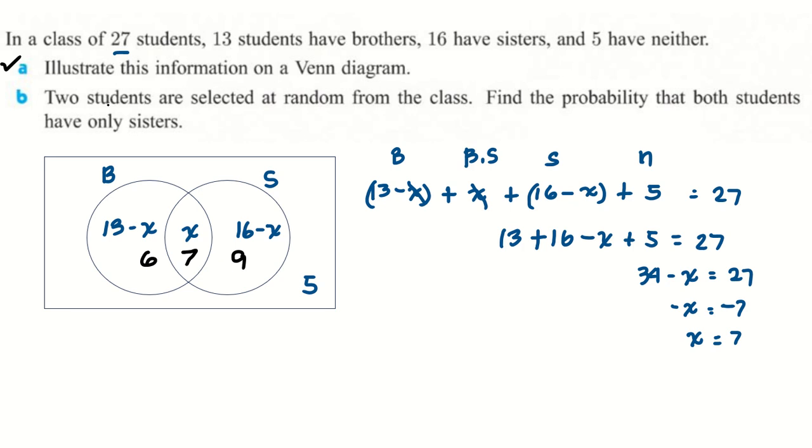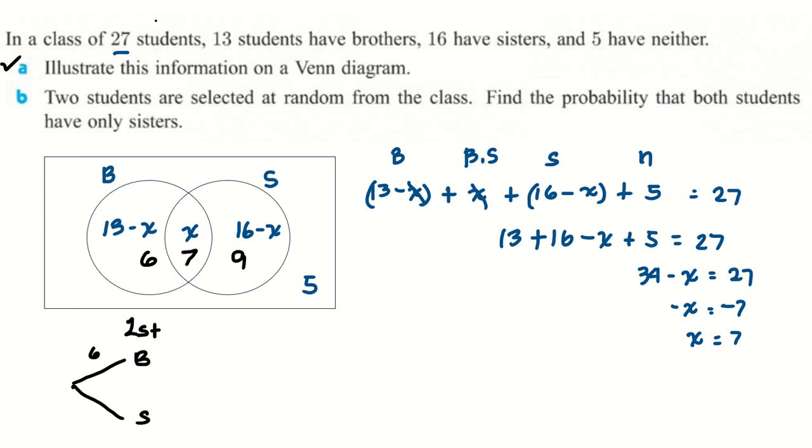Now it says 2 students are selected at random from the class. Find the probability that both students have only sisters. This time I want to use the tree diagram. On the first selection, two possible outcomes: brothers, sisters. The probability of getting a student with brothers is 6